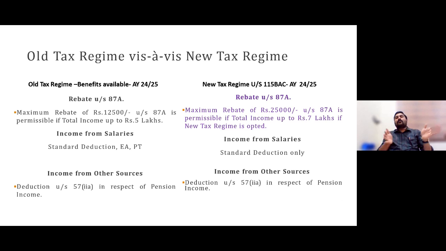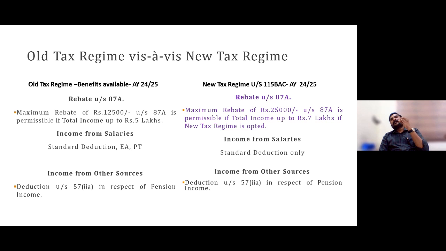They are giving more privileges, more exemptions, more tax benefits to those new tax regime opters also, for which I was mentioning they have given standard deduction, which was not eligible till now. From this assessment year, 50,000 you can get. Plus, you would be eligible to get an extra rebate of 25,000 rupees. Meaning what? If you are having income up to 7 lakh, then your total tax would be nil, for the reason you are getting that rebate of 25,000 rupees.